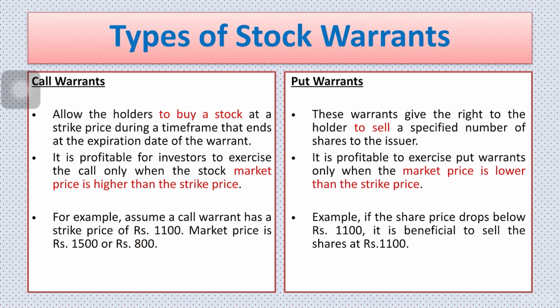And taking the same example, if the exercise price is 1100 and in the stock market the share price is 800, will you exercise your warrant? No, now you will not exercise your warrant, because you can go directly to the stock market and buy the shares at a lower price. Have you understood?